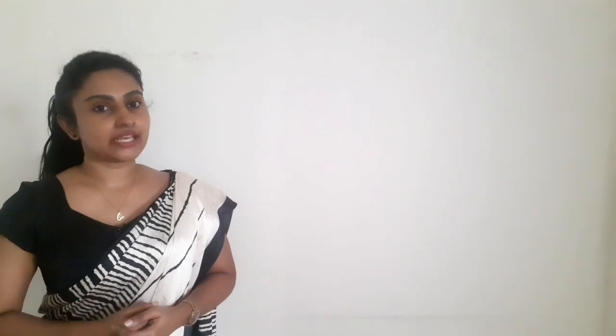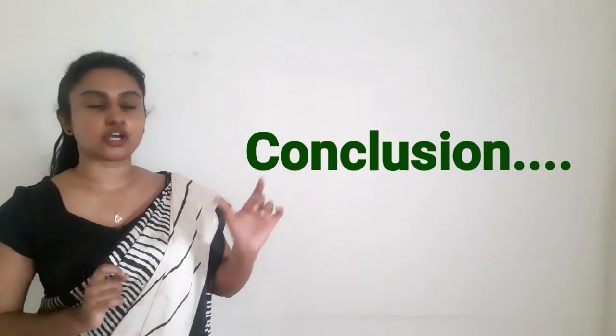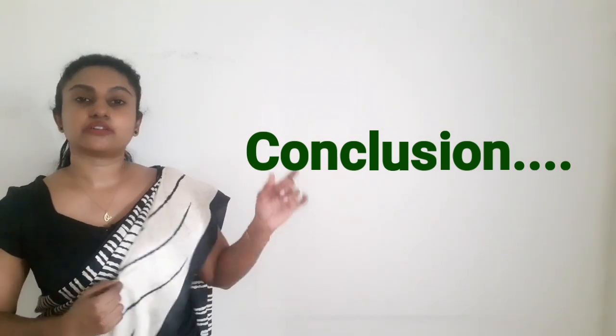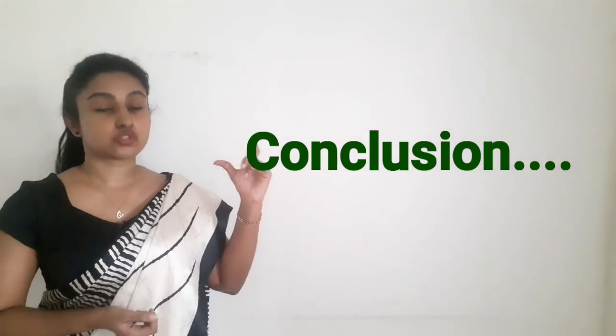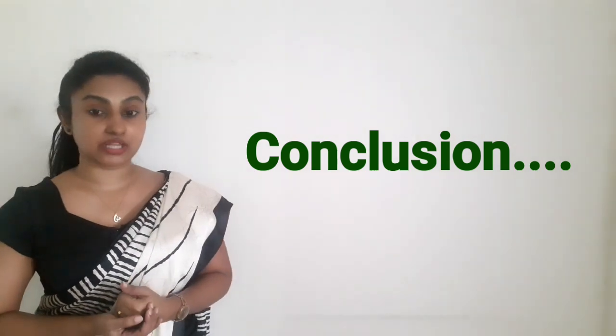Then, after explaining those things, you can conclude your answer, and don't forget to start your concluding paragraph with a phrase like in conclusion, to summarize, to conclude, finally, or something related to that.